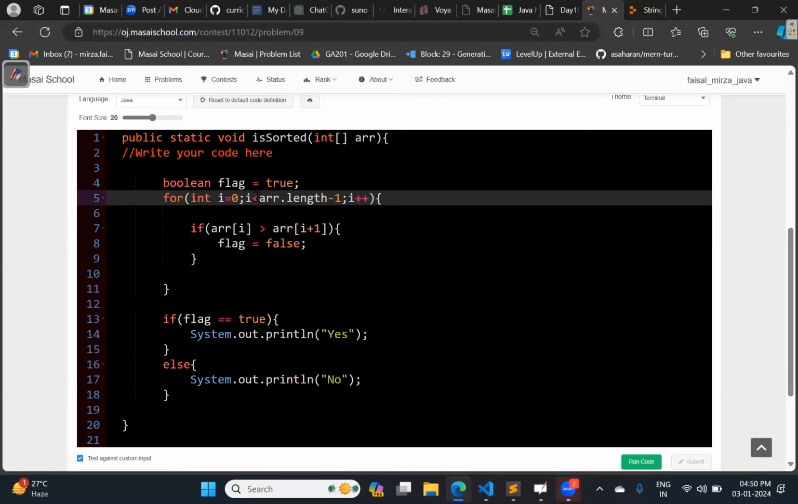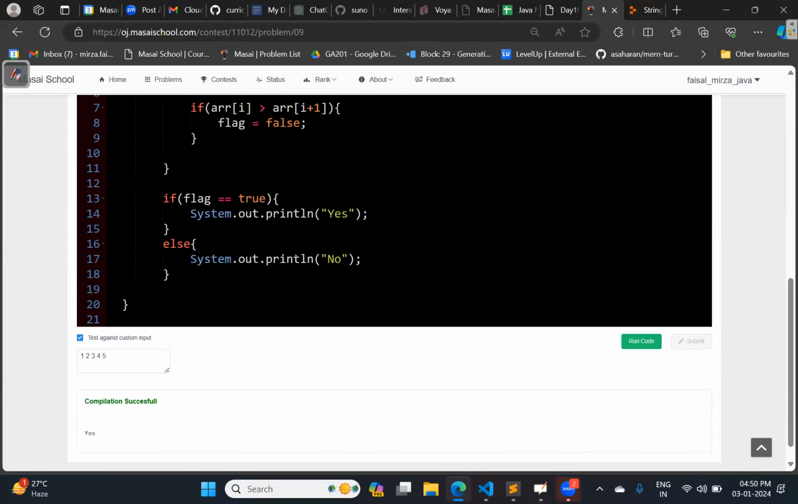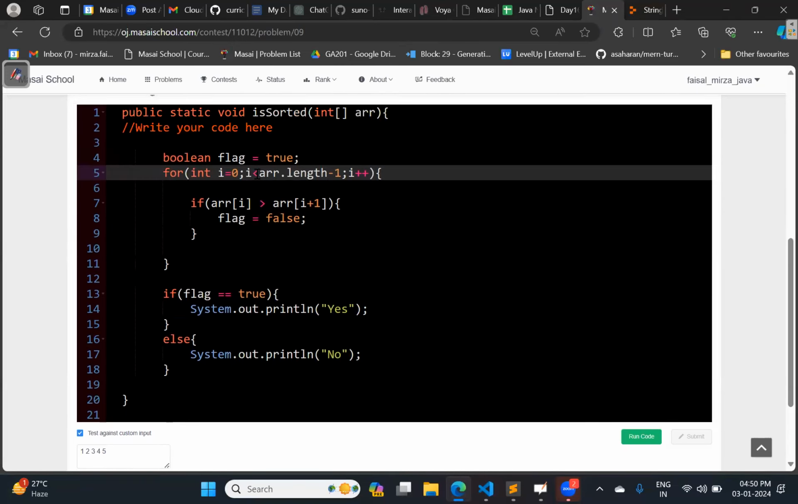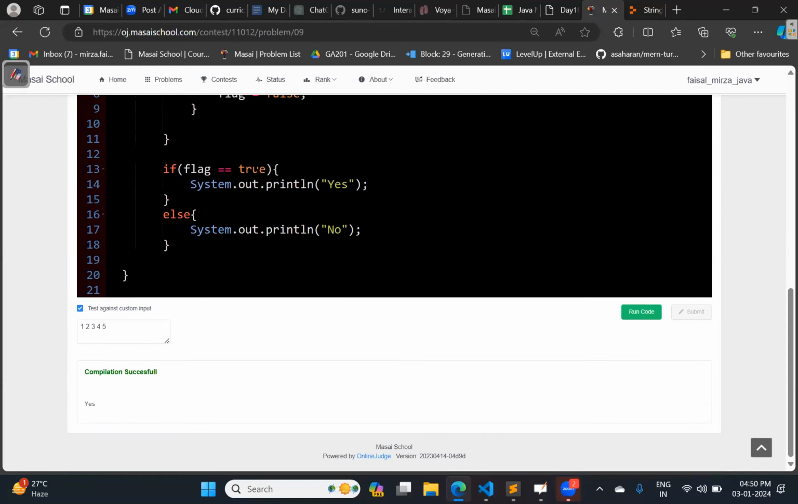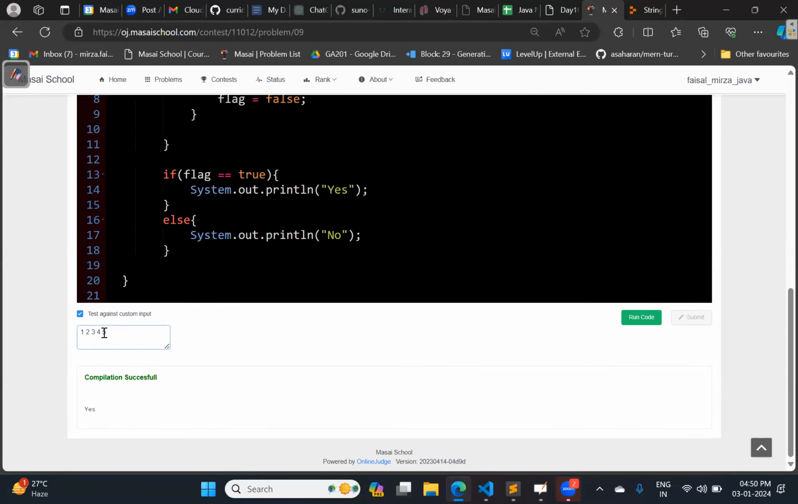So you can do the dry run if you make i less than or equal to. You can try it out. So it will be just a less than, okay? So if you see the output, we are getting a yes.